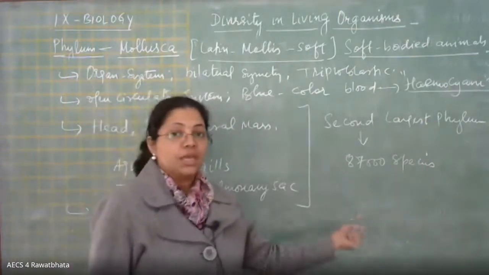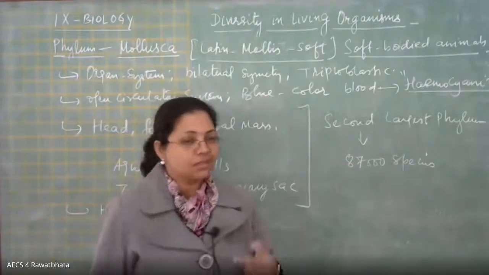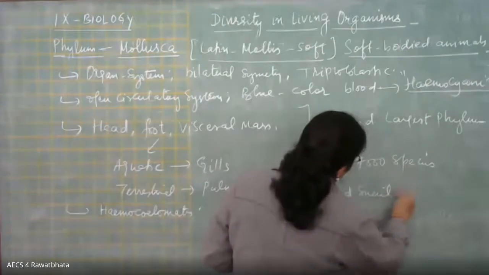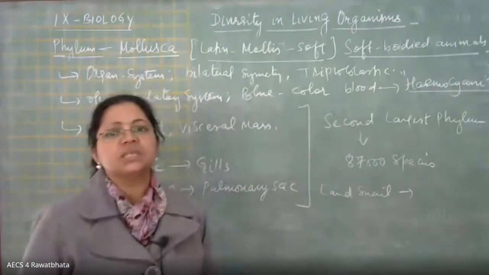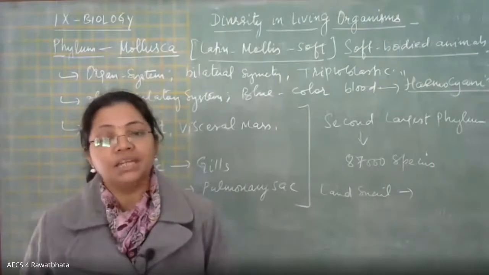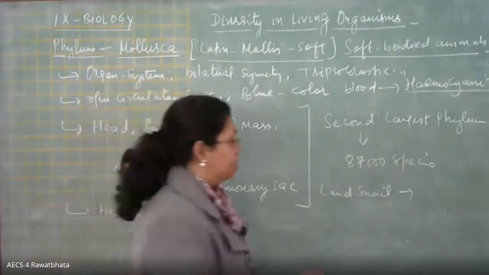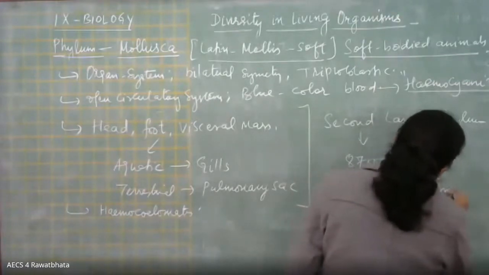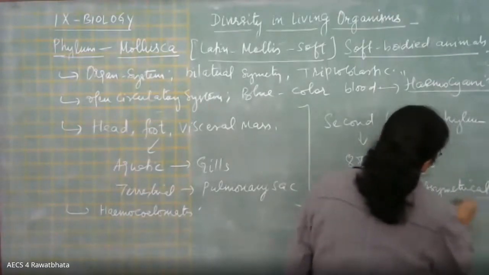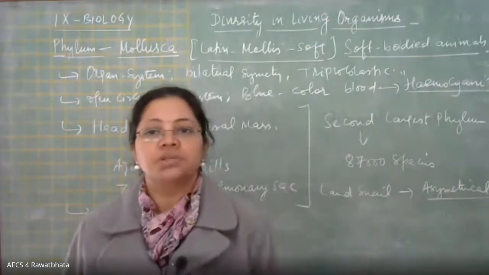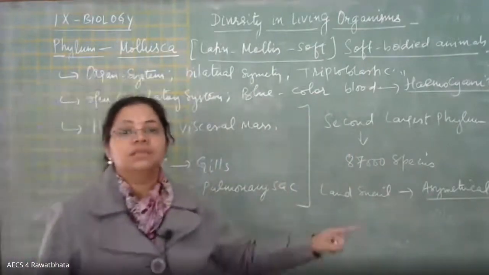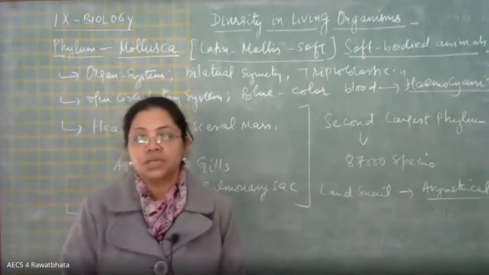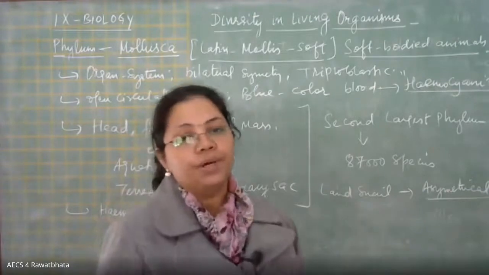And there is one more exception you have to remember, that is of the land snail, the normal snail which we see, about which we studied in 6th standard, right? That garden snail is asymmetrical by body shape. I told you most of the forms are bilaterally symmetrical, but that garden snail is asymmetrical. So you have to remember that.